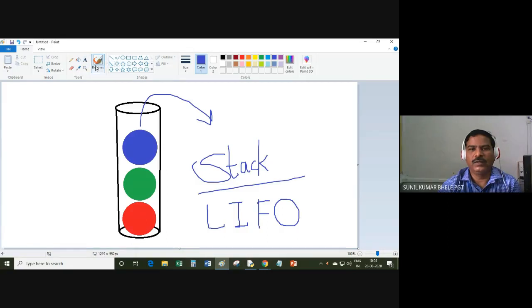You know that each and every element in the list is represented by its index. So the index of this ball is 0, this is 1 and this is 2. That's why I am writing top minus 1. So index is 2, and this ball will be removed.